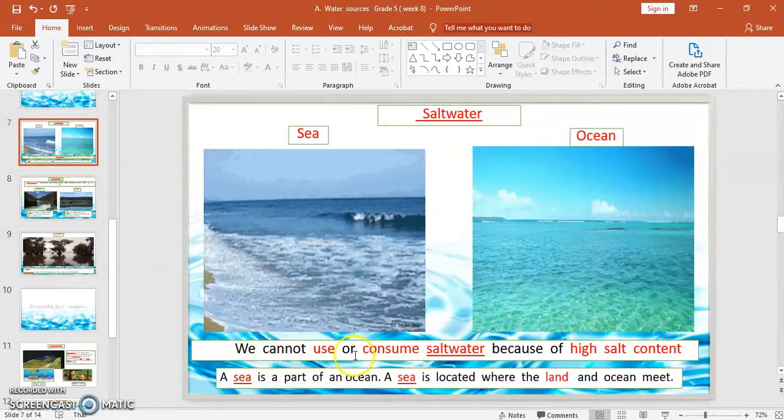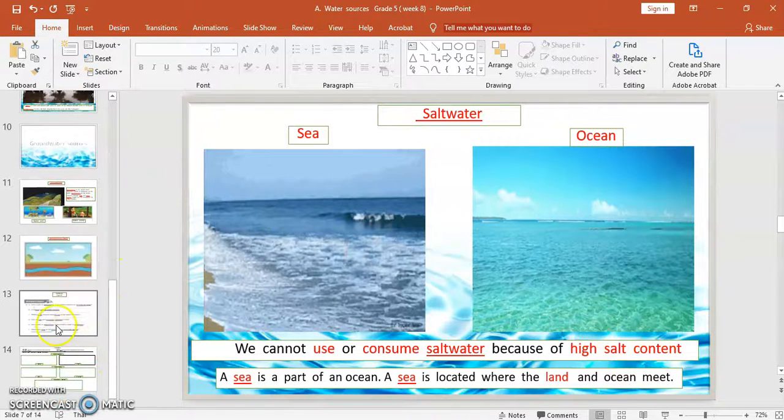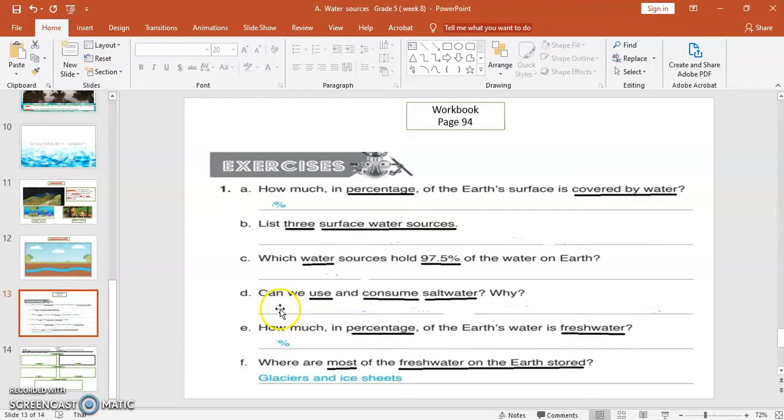We cannot use or consume salt water because of its high salt content. That is the answer to letter D. Letter E. How much in percentage of the Earth's water is fresh water? Letter F. Where is most of the fresh water on the Earth stored? The answer is glaciers and ice sheets.